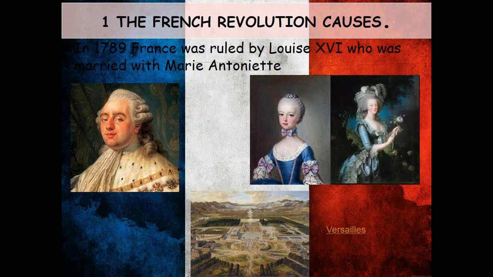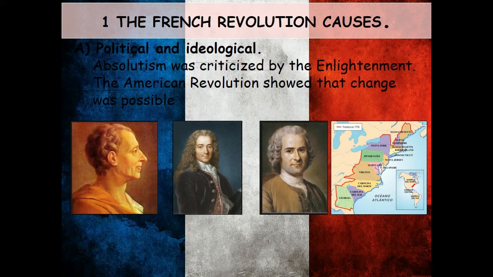In 1789 France was ruled by Louis XVI, who was married to Marie Antoinette. They lived in Versailles with the court. The French Revolution had different causes: political and ideological. Absolutism was criticized by the Enlightenment. The American Revolution showed that changes were possible.